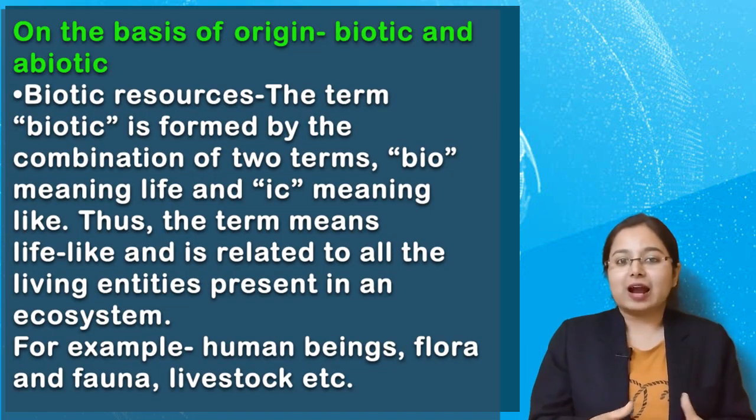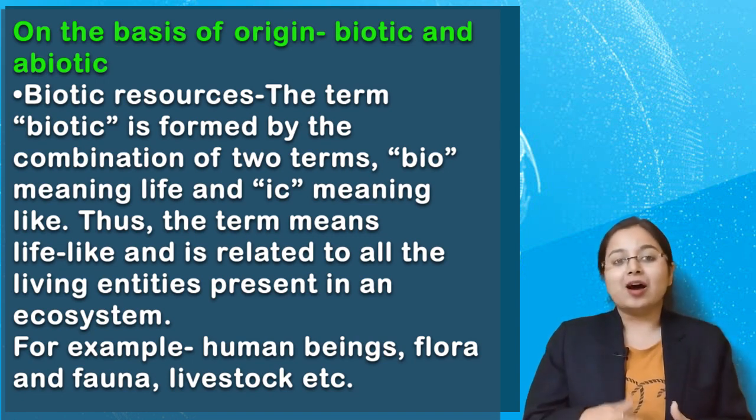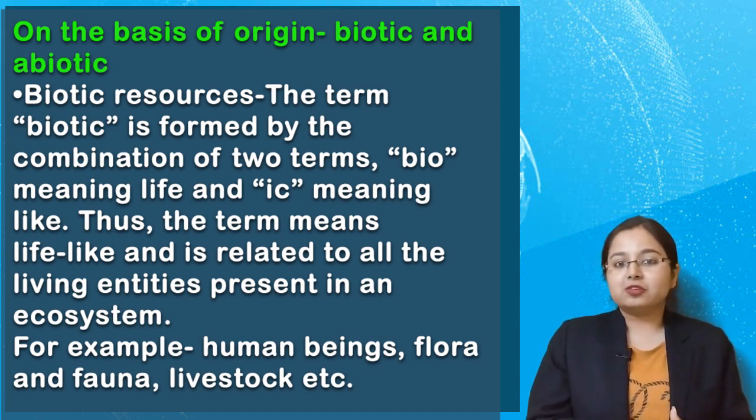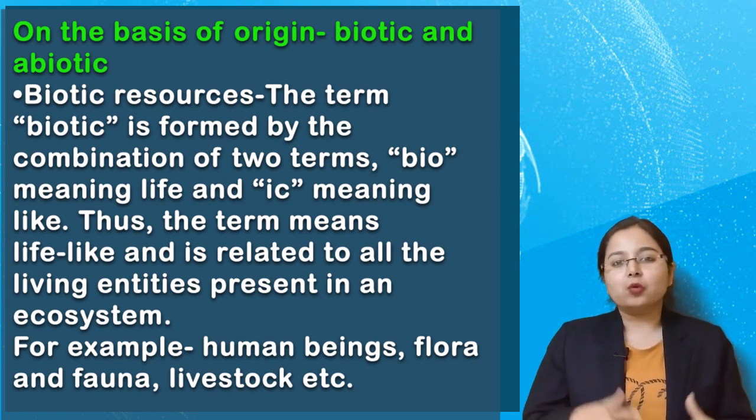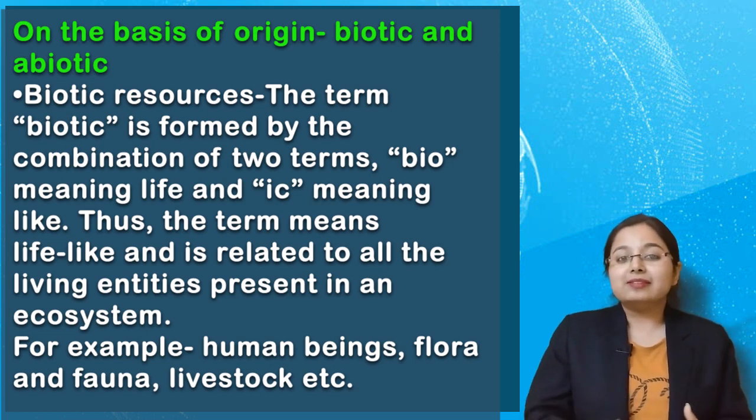Let's start with the first one, children, with the explanation of first category. So our first category is on the basis of origin. So as I told you that on the basis of origin, they are divided into 2 groups. The first one is biotic and the second one is abiotic. So what is the meaning of biotic and what is the meaning of abiotic? Children, biotic means these are obtained from the biosphere and they have life.